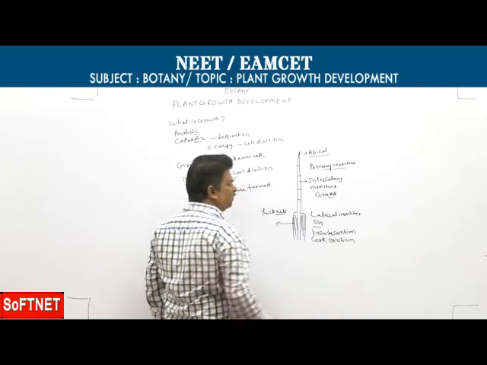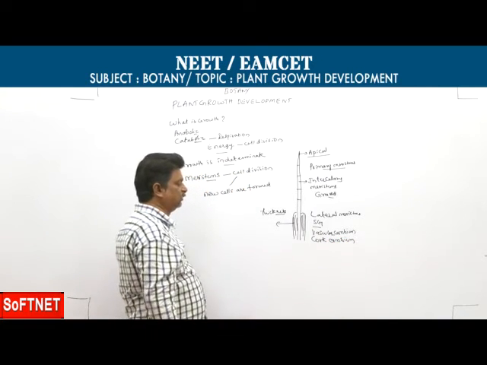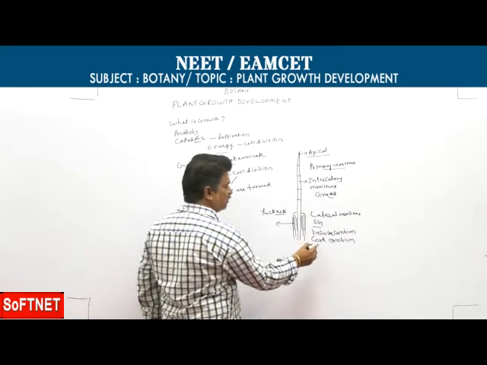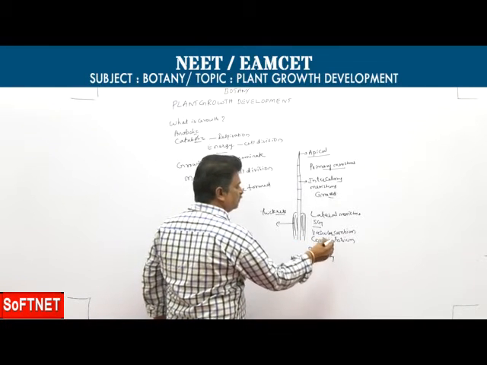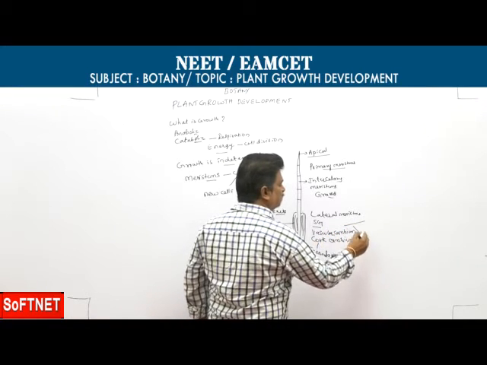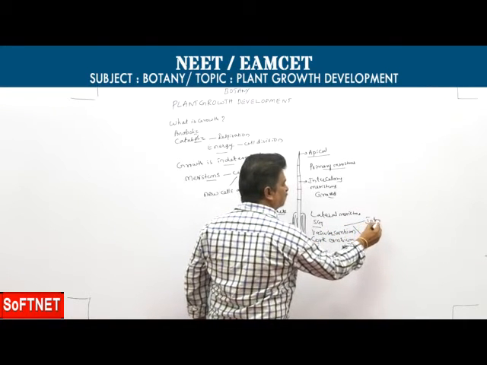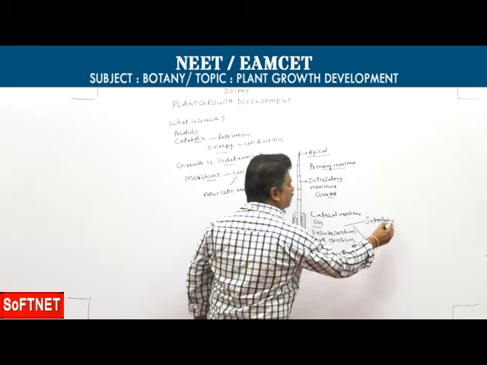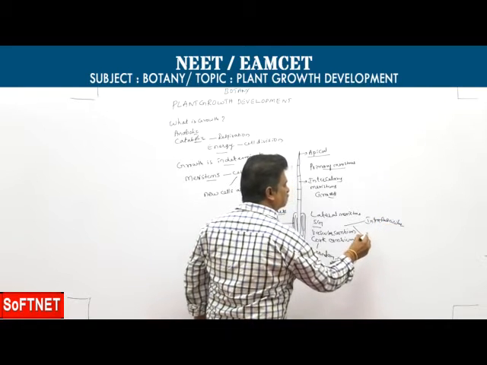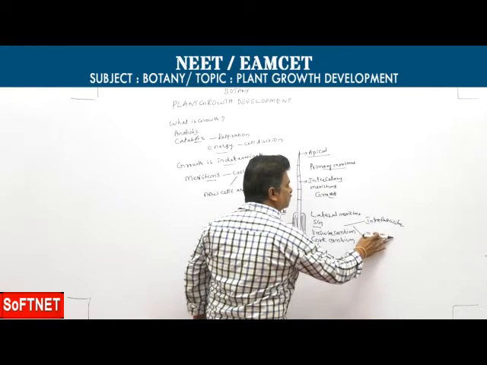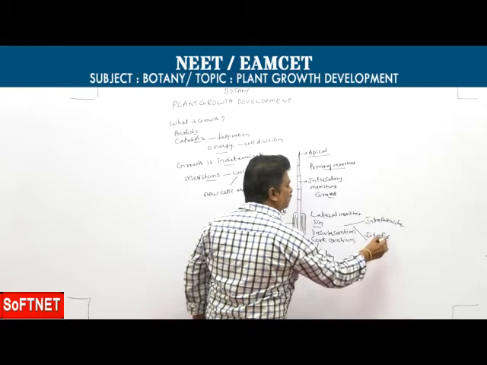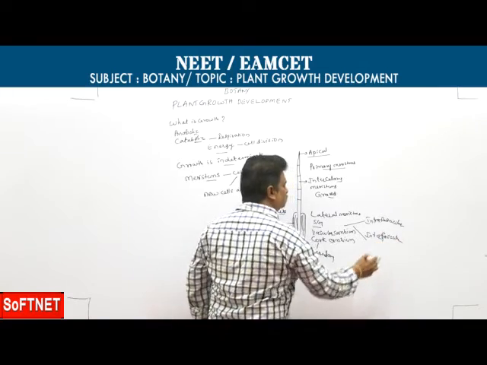The point is, cork cambium is totally secondary, but vascular cambium is partly primary, that is intrafascicular cambium, and partly secondary, that is interfascicular cambium.